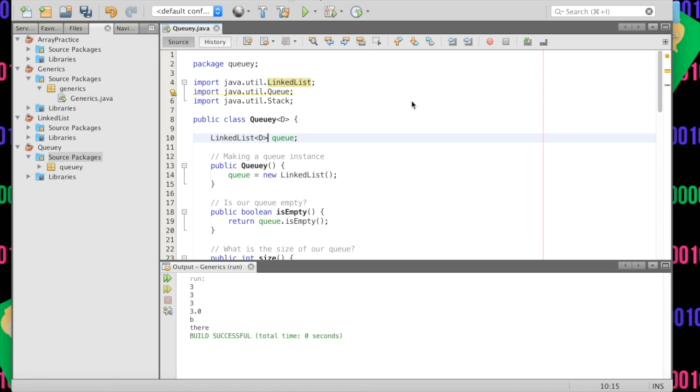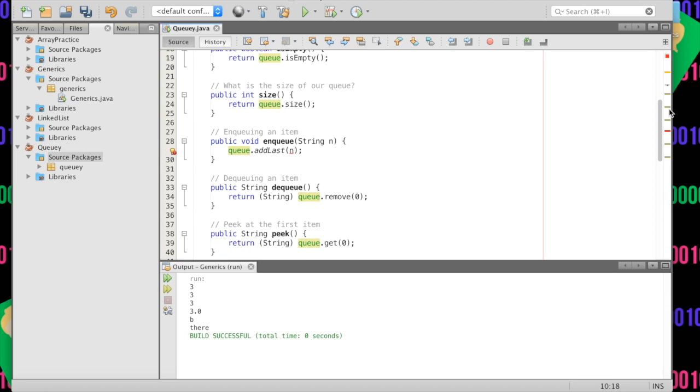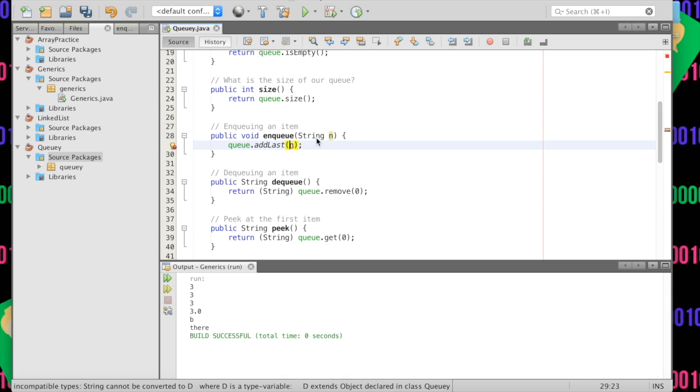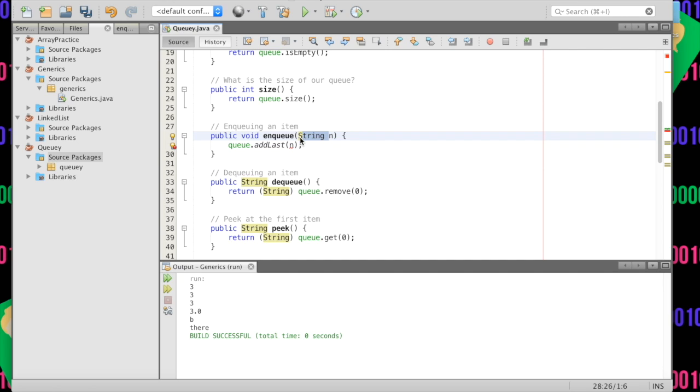And so we're basically saying anything can be inside of these queues when we do this. And so we also have to make sure anything can be inside of our linked list because that's what represents our queue. And we'll go down here. Notice we have an error here because it's not type N, a string may not be matching to type D. And so we just have to make this type D, everything matches up and we're good to go.